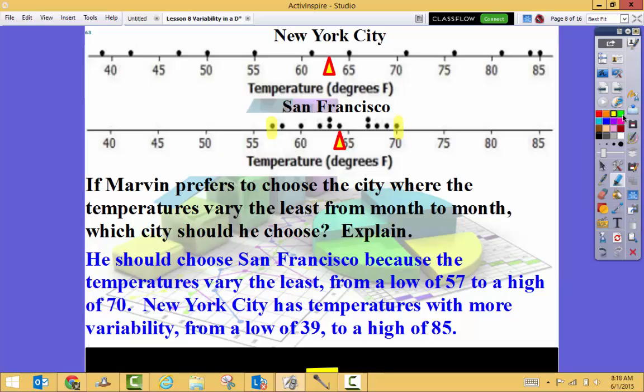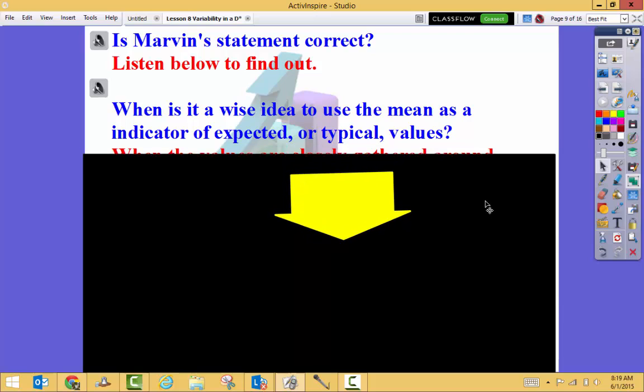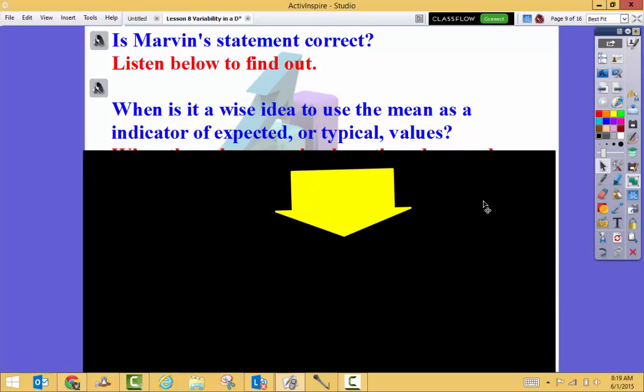However, look at New York City. Since its data is spread out, when I say 63 degrees is a regular expected temperature, that's not really true because 39 is very far away, and 85 is very far away. So when our data is far away from the mean, the mean is not a good indicator for the center of the data.